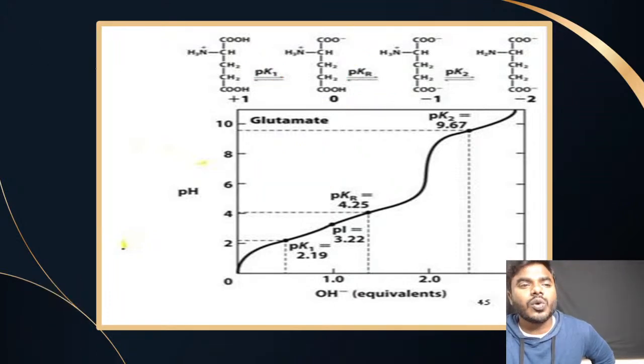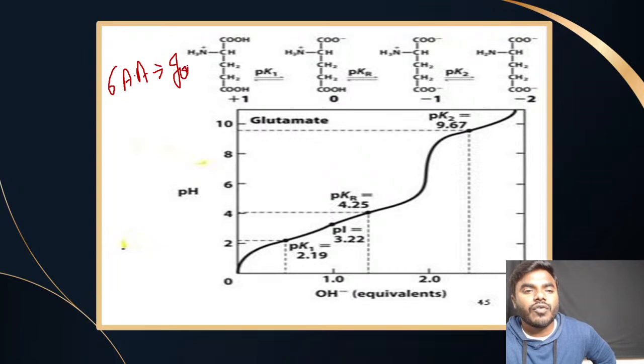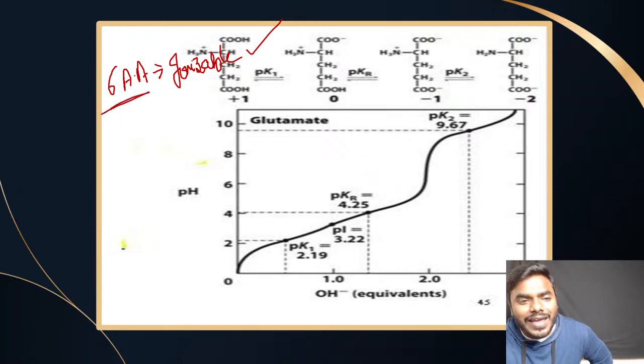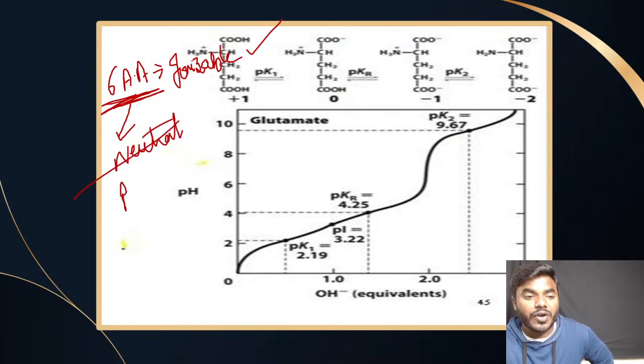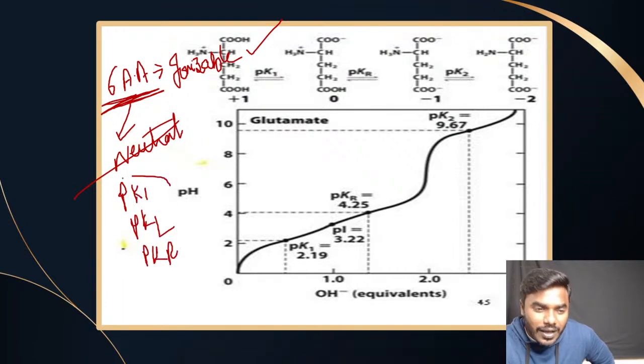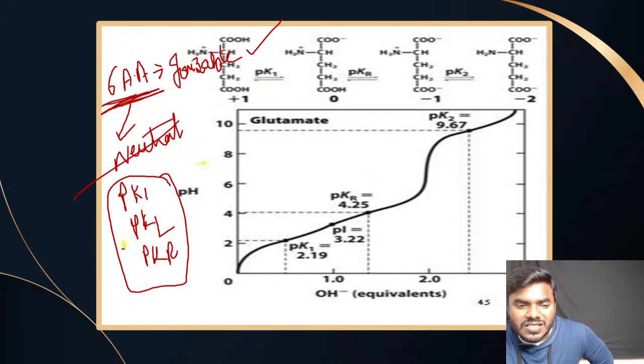Instead, I can also tell you one method. There are majorly 6 amino acids where the R groups are ionizable. You can also remember the formula. In these 6 amino acids, to form the neutral form or dominant form, whether pK1, pK2 or pKr is involved, if you remember these 3 by heart, without looking at the answer you can easily solve the question.